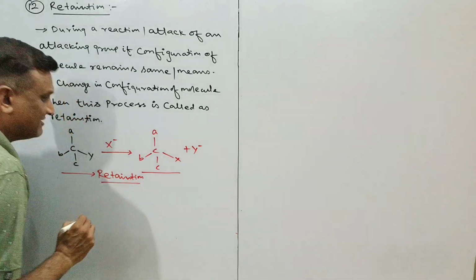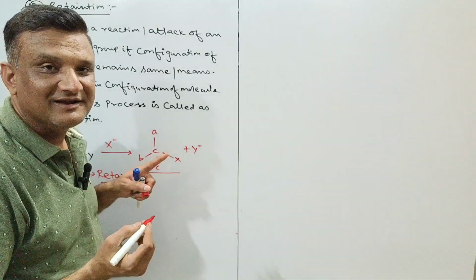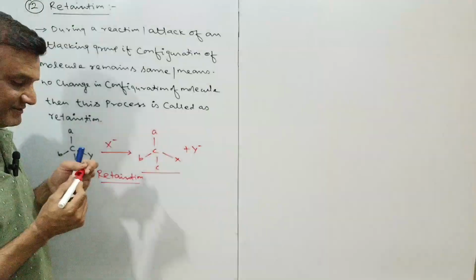Retention means the molecule remains retained.